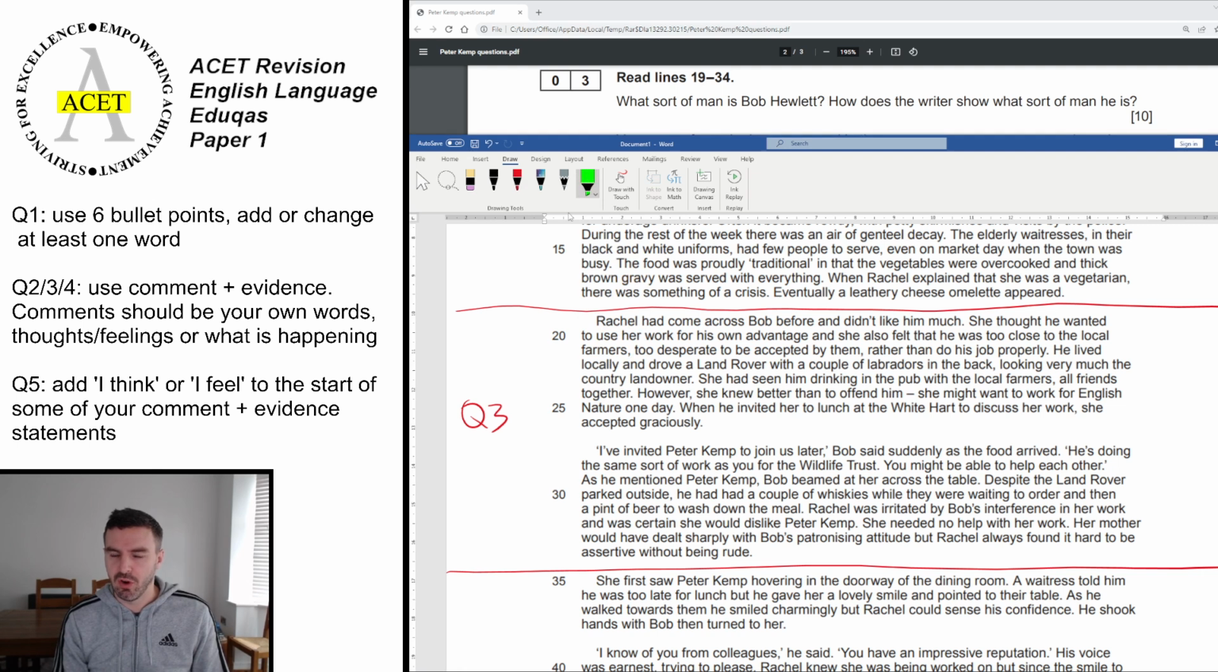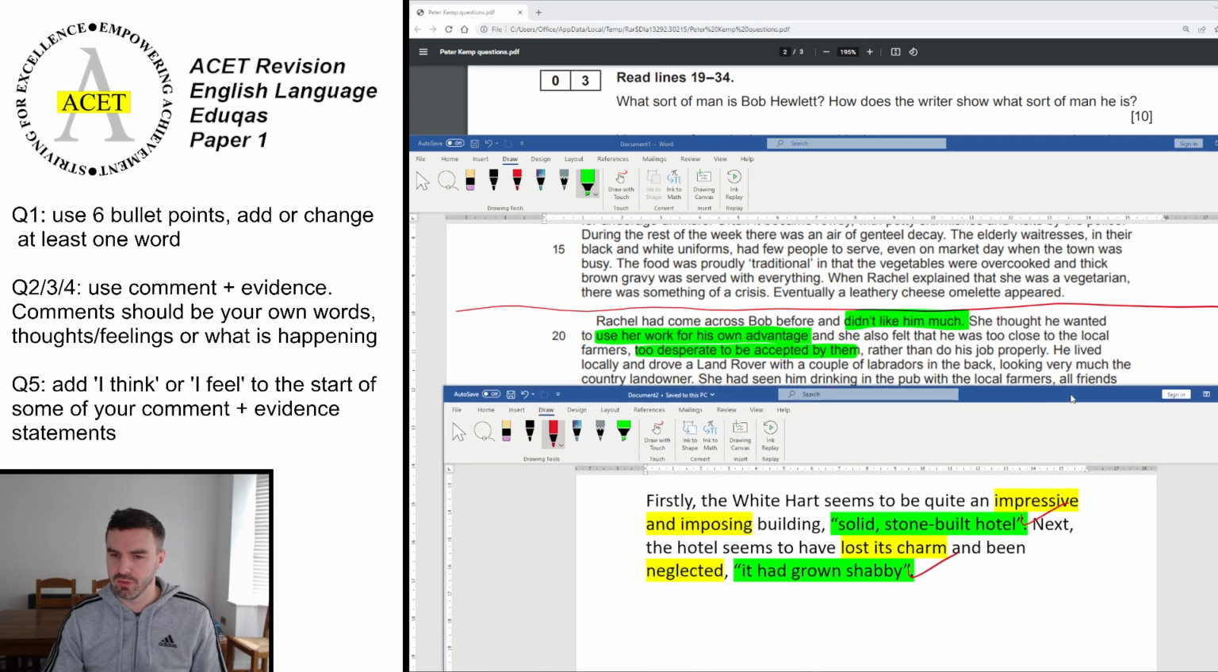Okay, so let's go through the highlight, and if you want to work along with me. Rachel had come across Bob before and didn't like him much. Okay, so in that first sentence, highlight where you think the answer is. And you should have put didn't like him much. She thought he wanted to use her work for his own advantage, and she also felt he was too close to the local farmers, too desperate to be accepted by them, rather than do his job properly. There's a couple of different answers in there. Okay, if you want to pause the video and try and find those. And if you've unpaused, then you should have put use her work for his own advantage, and he's also too desperate to be accepted by the farmers. Okay, so that'll do for our first model there.